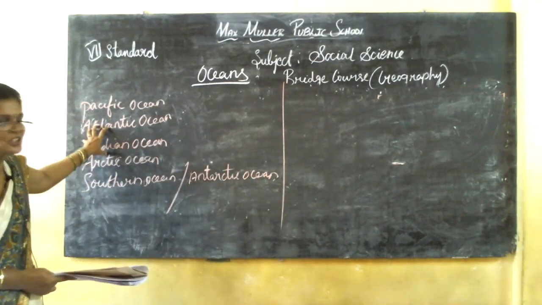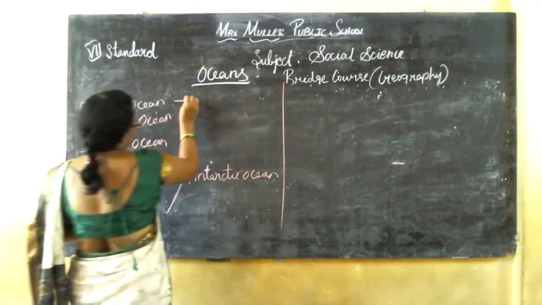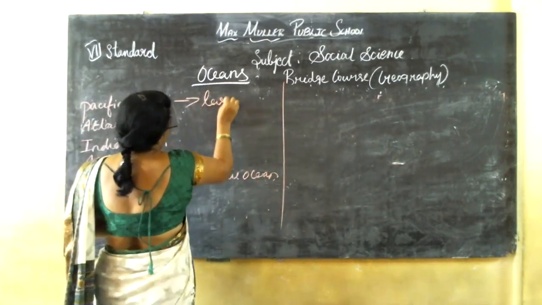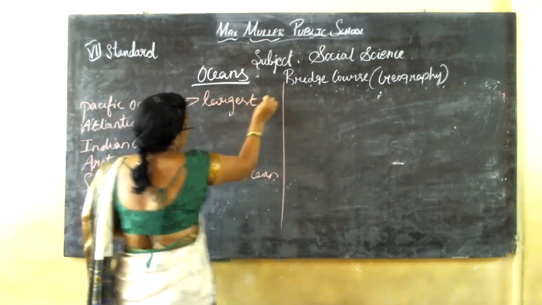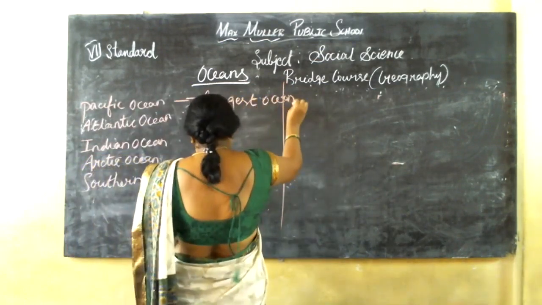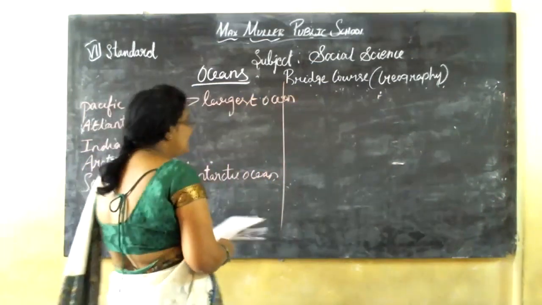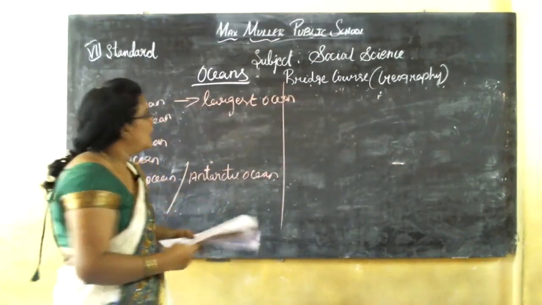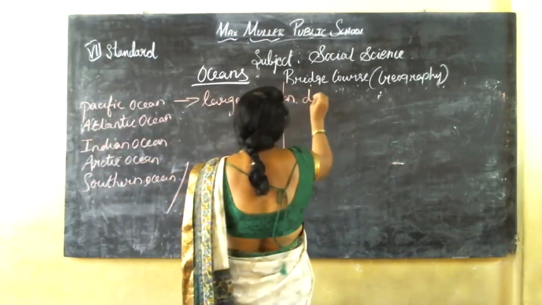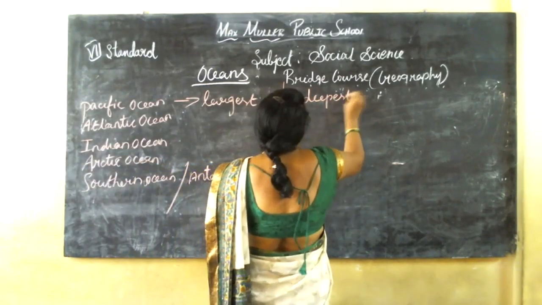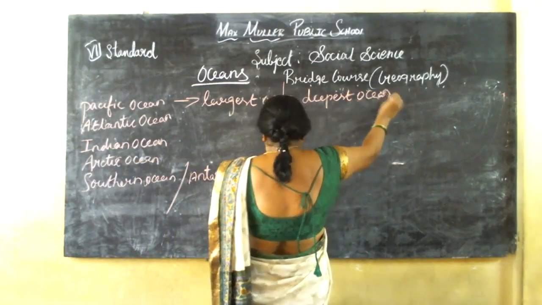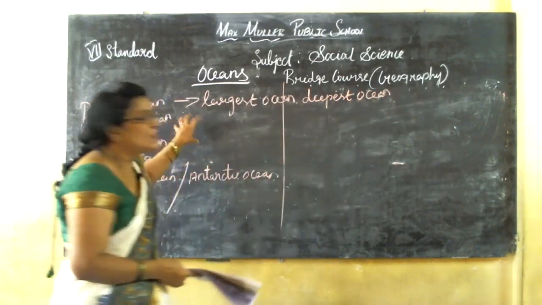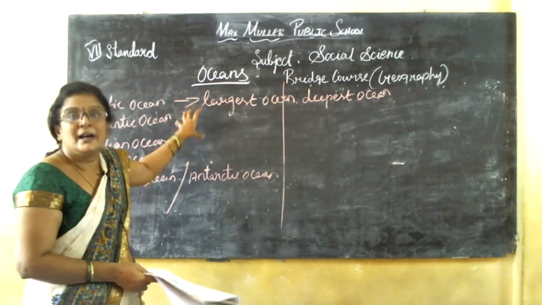The Pacific Ocean is the largest ocean and the deepest ocean. It covers half of the Earth's surface.